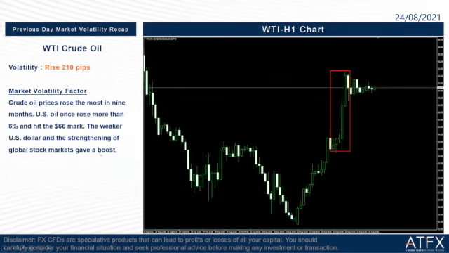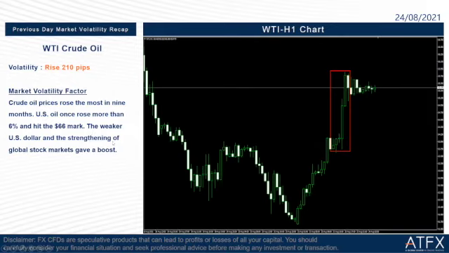Okay, so the next one is WTI crude oil. The market volatility of crude oil has risen 210 pips last night too. Let us read the factor here, what happened on the WTI market last night. Crude oil prices rose the most in 9 months. US oil once rose more than 6% and hit the $66 mark. The weaker US dollar and the strengthening of global stock markets gave a boost to WTI crude oil. That's why crude oil went up so high last night.